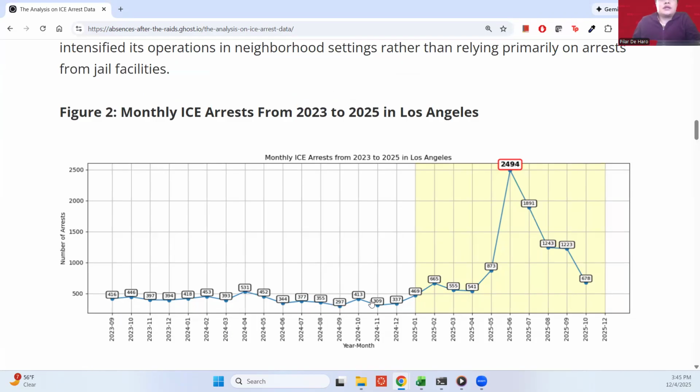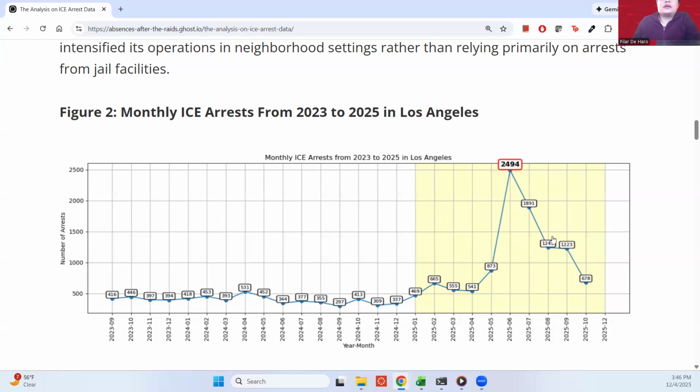There's a clear average. And so then when we get into 2025, it goes up to 665, which is the highest, comes down to 555, 500, spikes, I would say 800 being in May, and then absolutely spikes in June with almost 2,500 arrests. Comes down to around 1,800 arrests, 1,200 arrests. Even though it comes down, these are still very high numbers. And then I'll point out that in October, it comes down all the way to 678, but the data is reflective of arrests up until October 15th. So this is really only showing us half of October, meaning that this could be much higher.